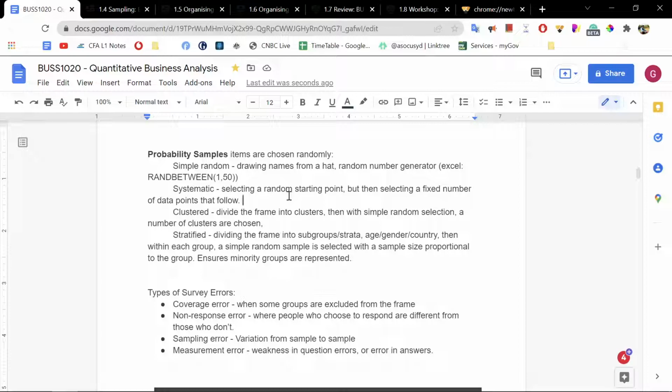points that follows. For example, if I want to sample a street, a very, very long street, instead of doing everyone or randomly choosing someone out of the population, I could randomly start with a house. So I could do a random number generator and come up with the number 4. So I'm going to do 4, 6, 8, 10, 12. So every other house after the 4th one, I'm going to sample them. So that will be systematic. Now, systematic is a probability sample because everyone has the same chance of being selected.